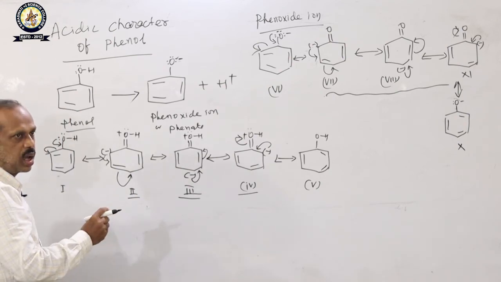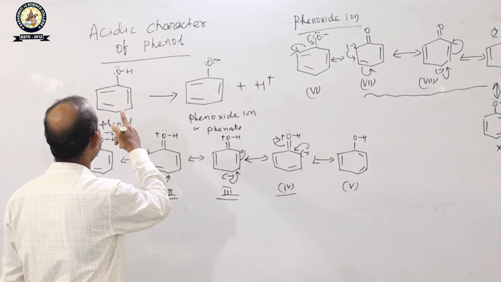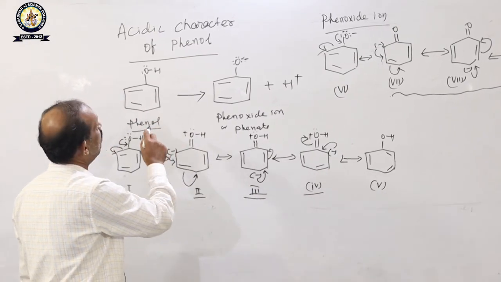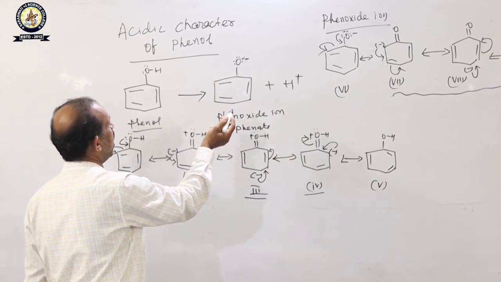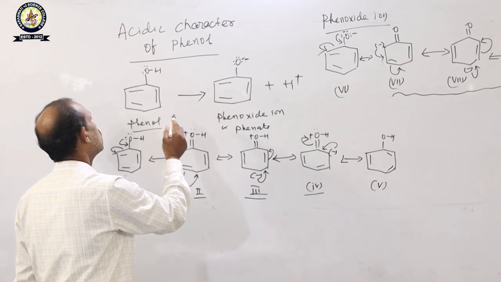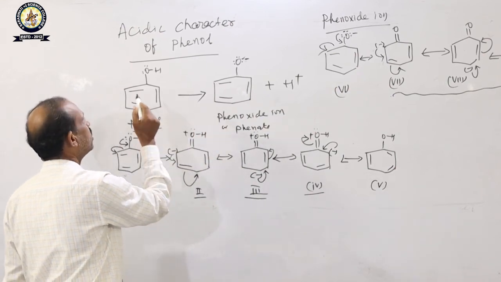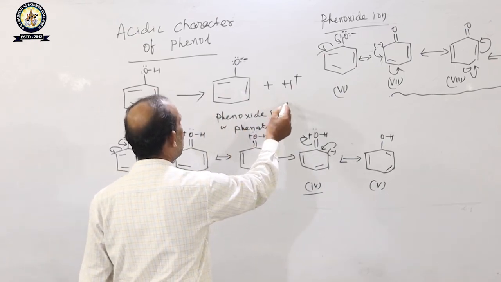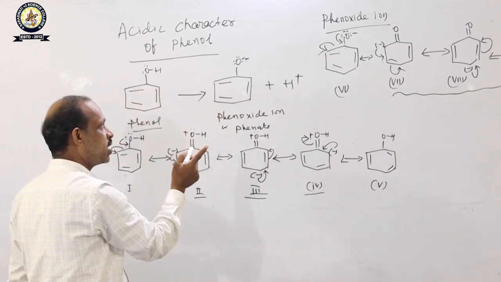So, dear student, again I am summarizing everything. Why is phenol acidic? Because phenol provides H plus ion and phenoxide ion. Because the phenoxide ion is more stable than phenol, phenol dissociates to form phenoxide ion and H plus. It is explained through the resonance effect.